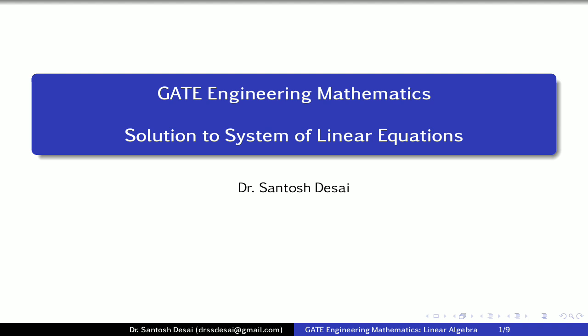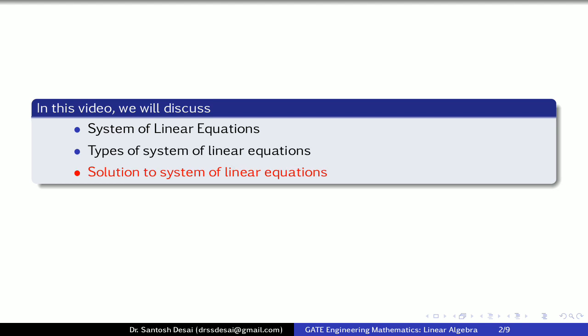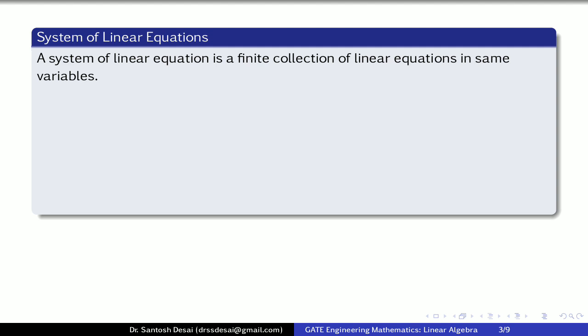Today I am going to discuss solution to system of linear equations. In this video we will discuss system of linear equations, types of system of linear equations and solution to system of linear equations. So let us consider first system of linear equation. The system of linear equation is a finite collection of linear equations in the same variables. So that means if you take two or more linear equations at a time, then that set of linear equations is called a system of linear equations.